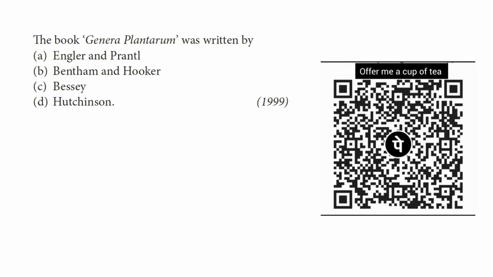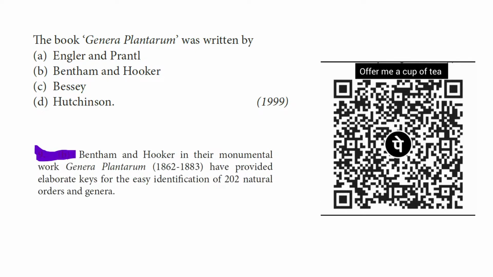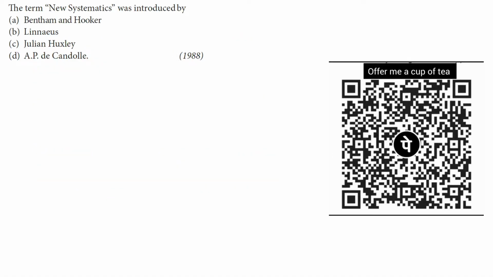The book Genera Plantarum was written by option A, Engler and Prantl, option B, Bentham and Hooker, option C, Bessey, and option D, Hutchinson. For this question, the correct answer is Bentham and Hooker. In their monumental work Genera Plantarum, they have provided elaborate keys for the easy identification of 202 natural orders and genera. So the correct answer for this question is Bentham and Hooker. So let's move to the next one.